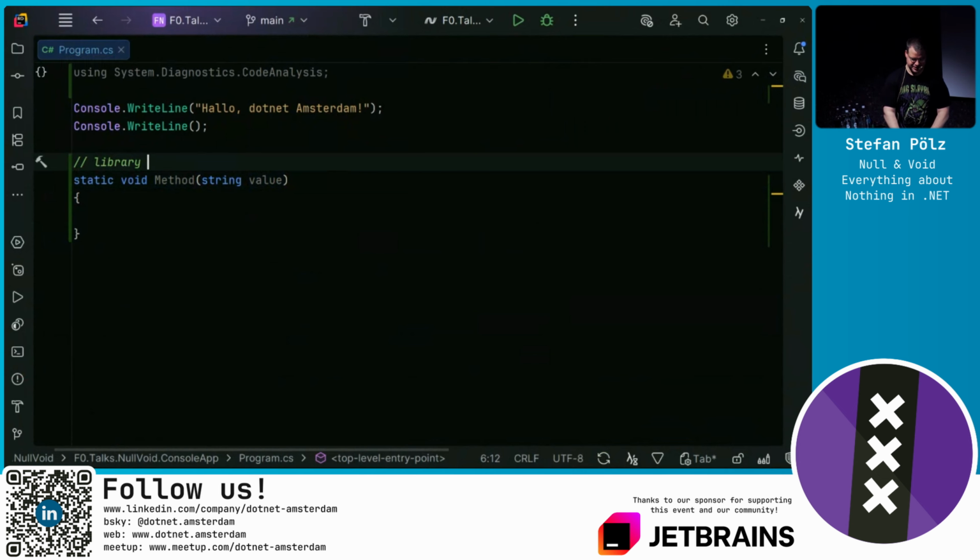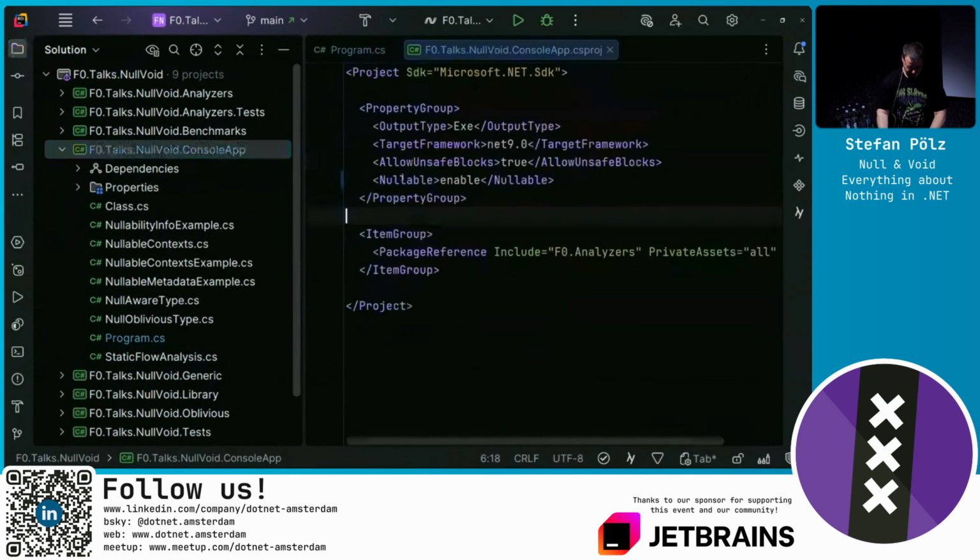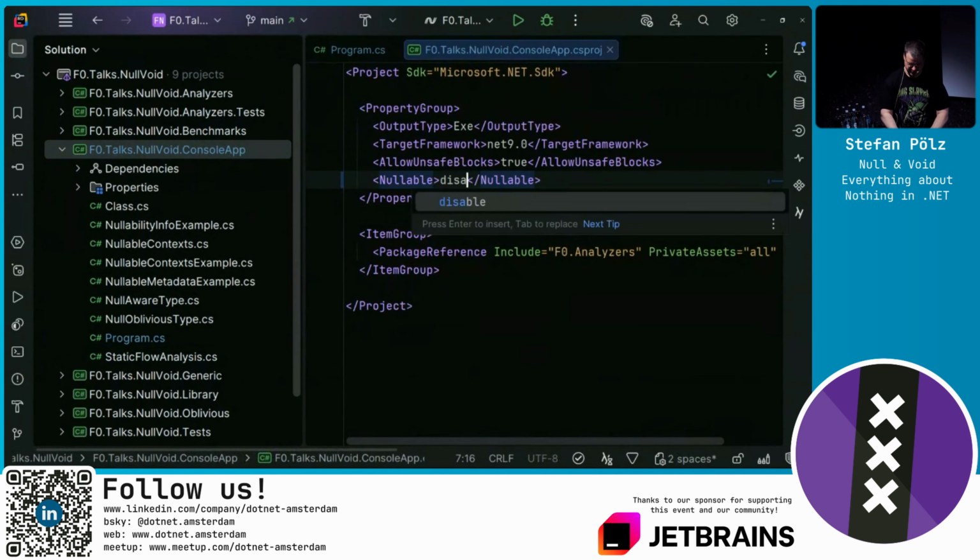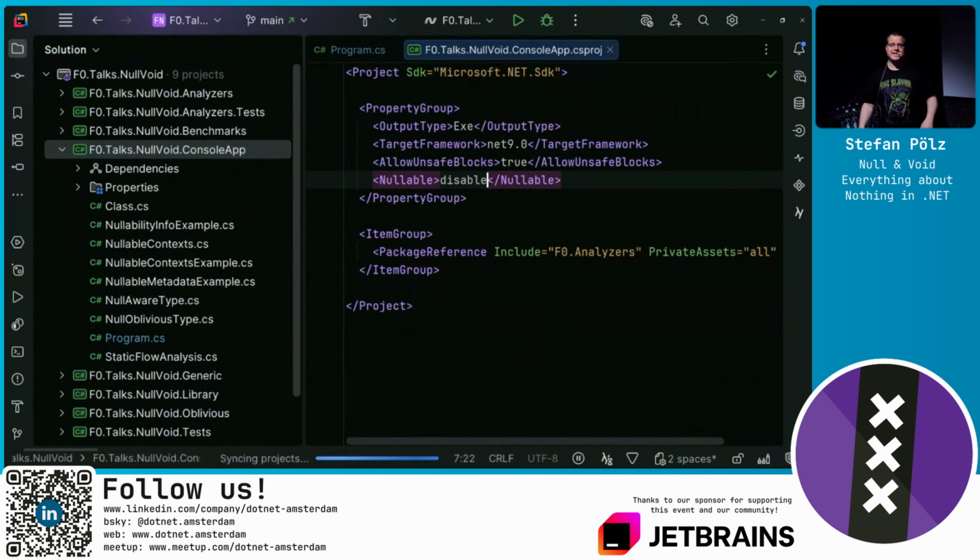If you share this on some NuGet feed, for example, an internal NuGet feed or a public NuGet feed like nuget.org, you don't necessarily own a consumer. And the consumer could say nullable disable or be on a .NET Standard 2.0 project, which per default has a language version of C# 7.3, which does not have nullable reference types. So they just don't know about it.